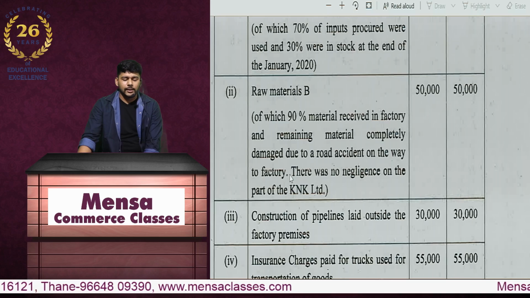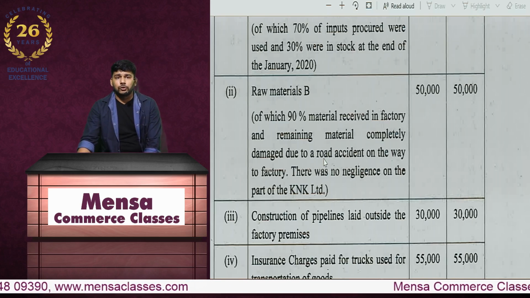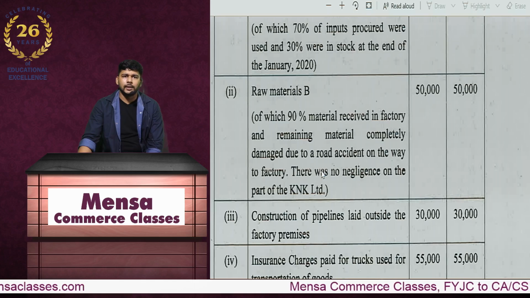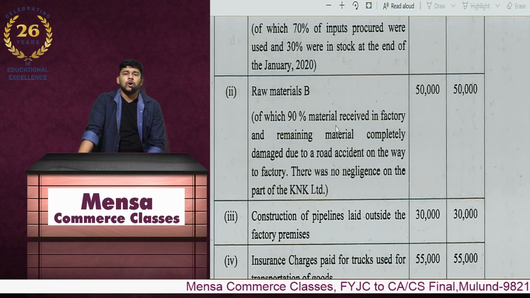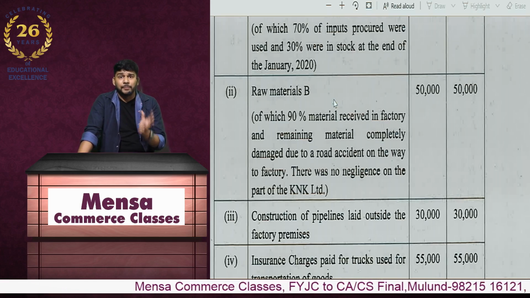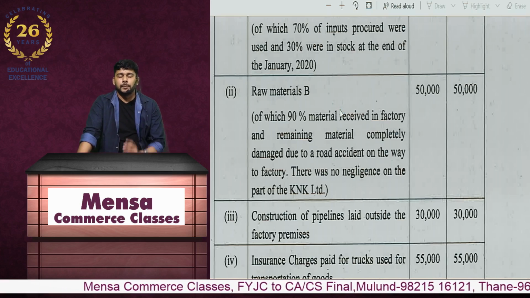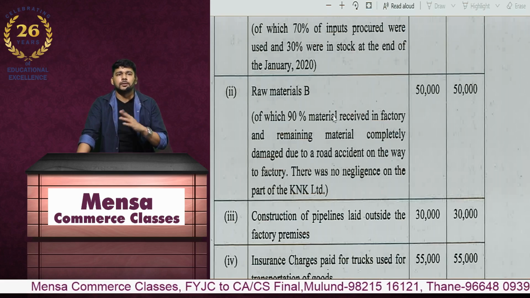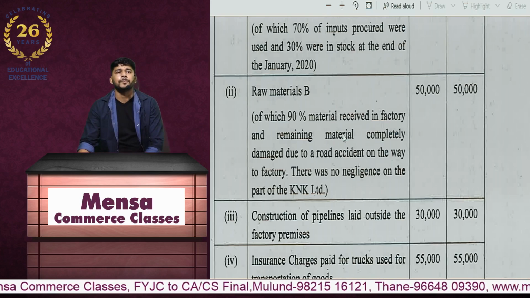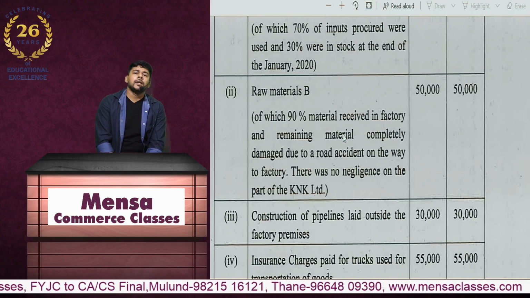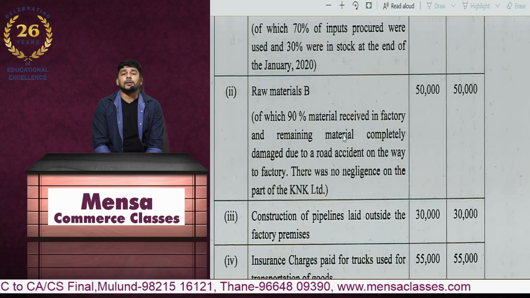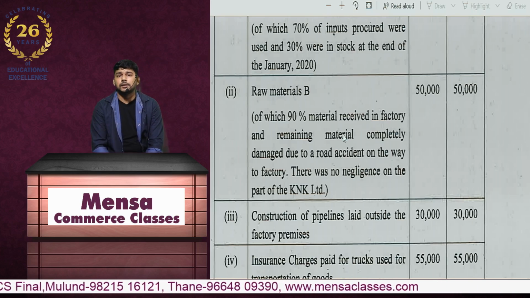There was no negligence on the part of K&K Limited. Now, this is an abnormal loss. Although they have said that there is no negligence, for damage due to an accident or anything like that, there is no provision hitting on account of normal loss, so I can definitely call this an abnormal loss. Most importantly, even before I go to section 17(5), I have a provision in section 16 of the CGST Act.